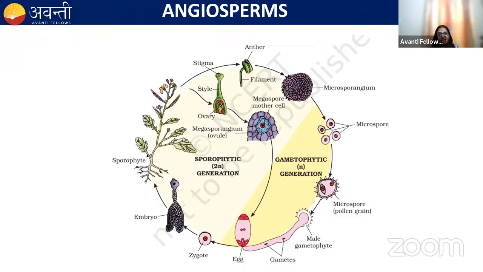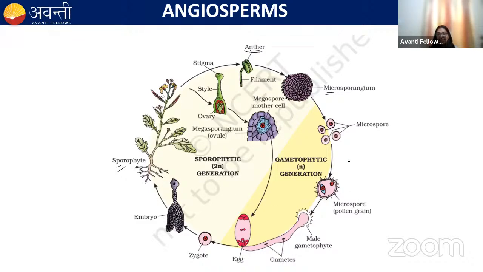The main plant body in angiosperms is also the sporophyte. They have the flower. Angiosperms are flower bearing. Remember this. In the flower, the androecium is present and the gynoecium is present. The androecium has stamens, and the stamens have anthers. In the anther, microsporangia are present, which have microspore mother cells. These microspore mother cells undergo meiosis and produce the microspores. And these microspores, on maturation, will produce the pollen grains.